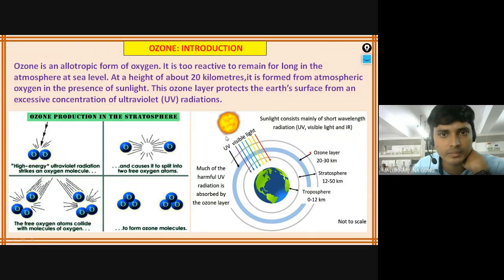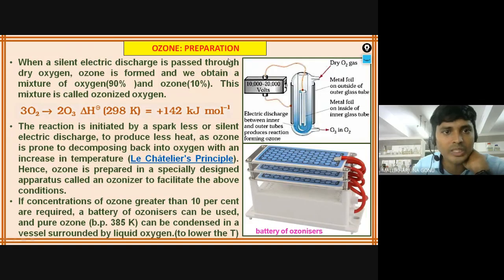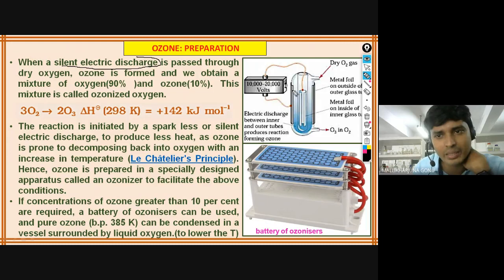Next, how can ozone be prepared? Usually by passing a silent electric discharge. You are not directly passing the current, but under the environment of current, if you put a metal and pass dry oxygen gas, this reaction will take place, oxygen to O3.